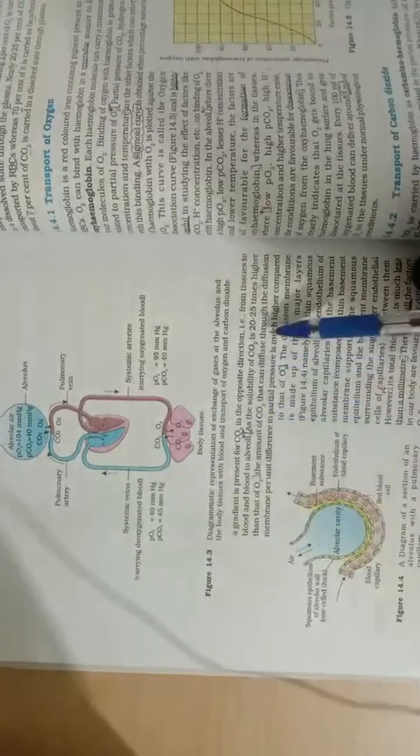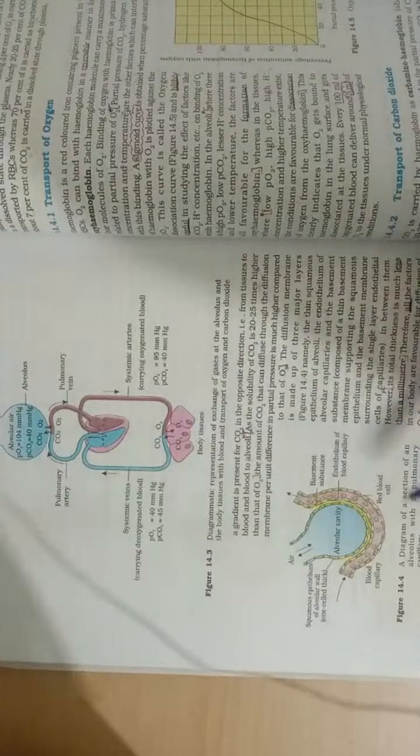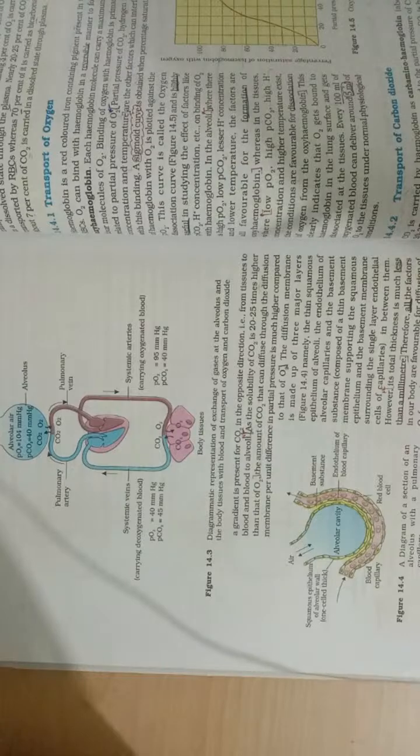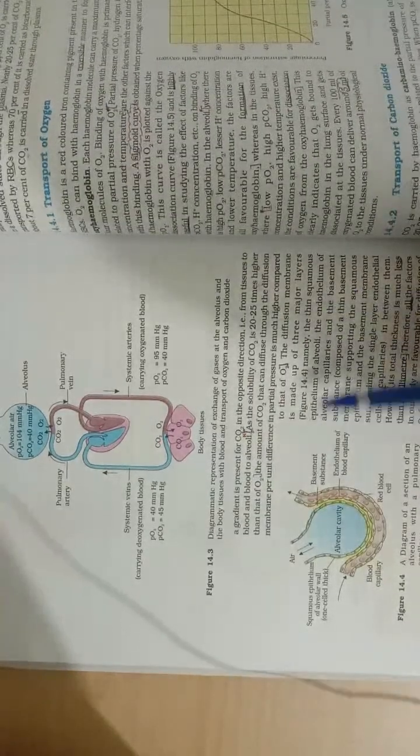The solubility of CO2 is 20 to 25 times higher than that of O2. The amount of CO2 that can diffuse through the diffusion membrane per unit difference in partial pressure is much higher compared to O2. Why higher? Because of the 20 to 25 times greater solubility. The diffusion membrane is made up of three layers.